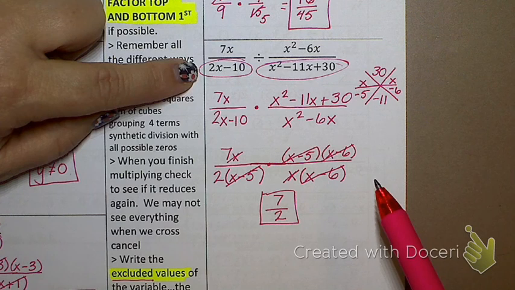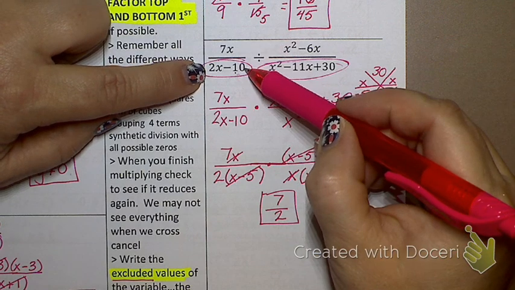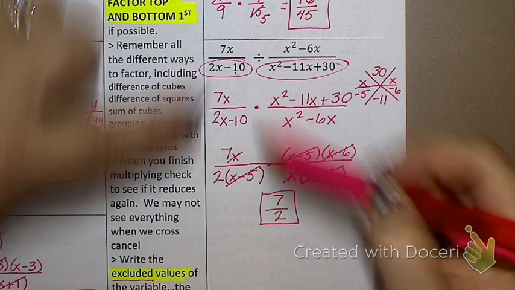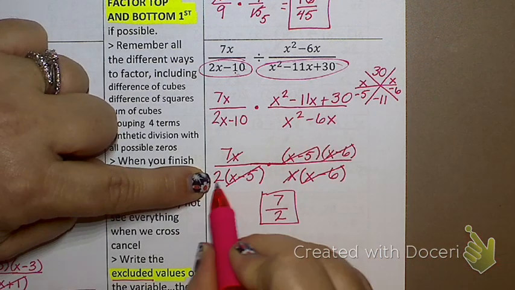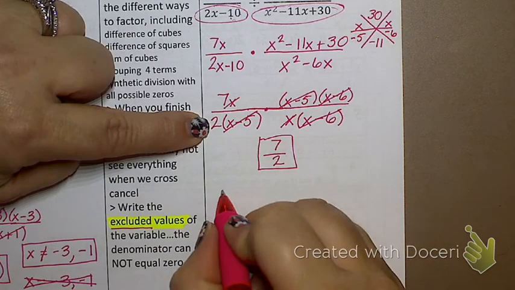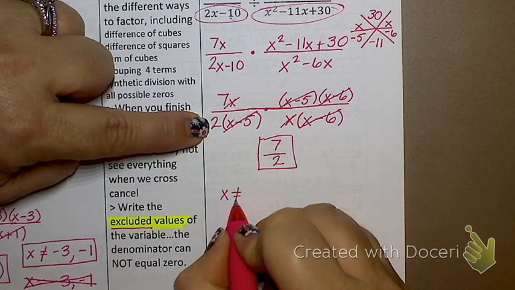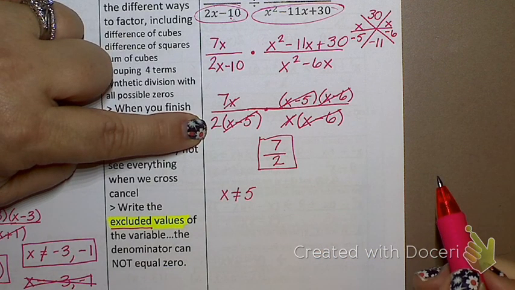2x minus 10. Let's look at the factored form because that's the easiest place to find the excluded values. The factored form was 2 times x minus 5, right? What would an excluded value be from here? 5. So x cannot equal 5 because 5 minus 5 gives me 0. That makes that fraction no good.